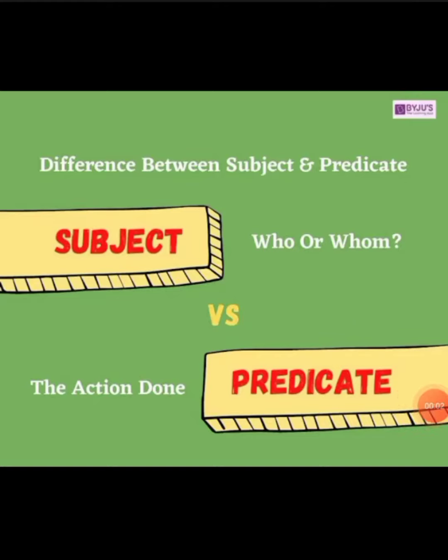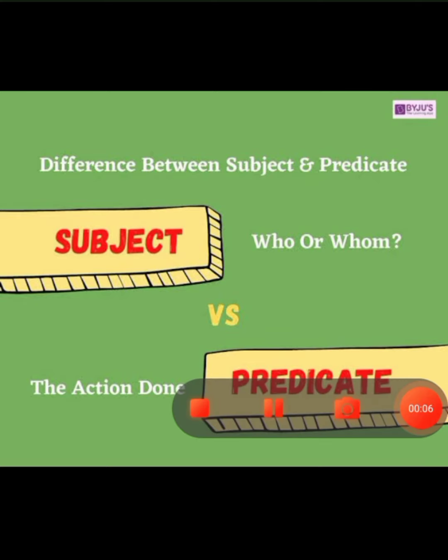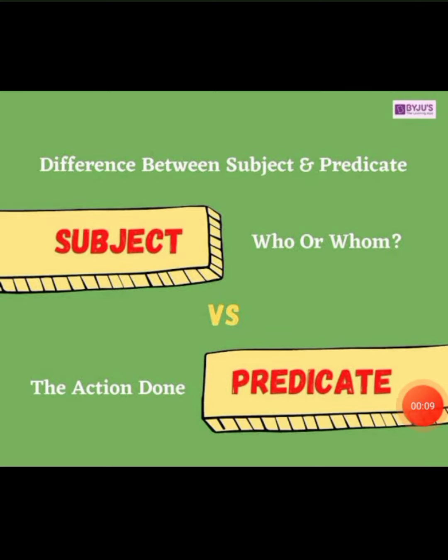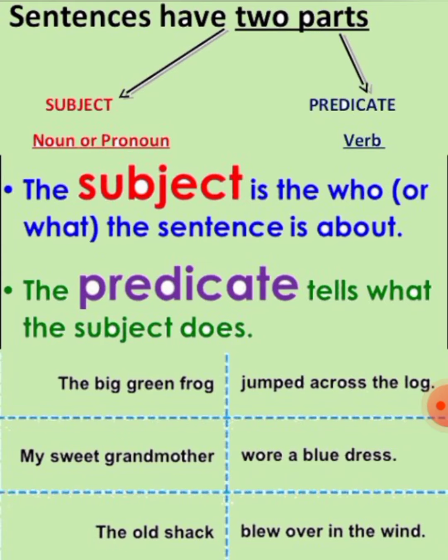Everyone, welcome. So today we will be discussing subject and predicate. Subject would mean who or whom we are talking about, whereas predicate would mean the action that is being done. So a particular sentence is divided into two parts: one is the subject and the other is the predicate. The subject is who or whom we are talking about, so it is basically a noun or pronoun, whereas the predicate will contain the verb part of it.